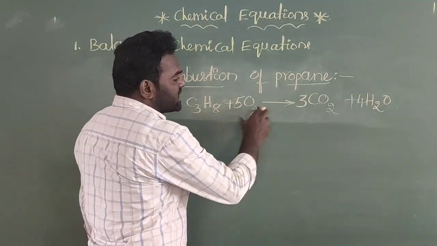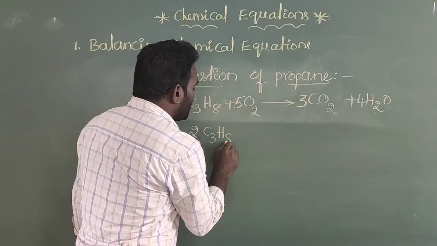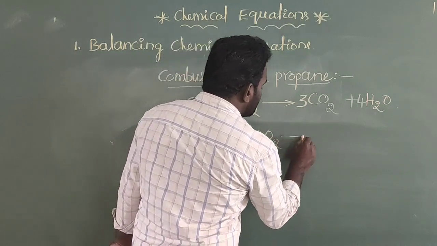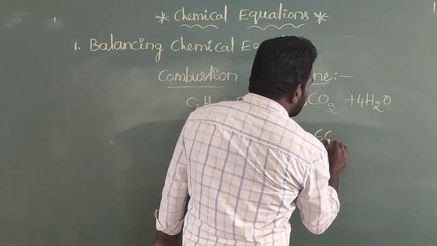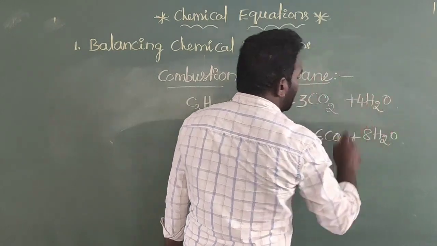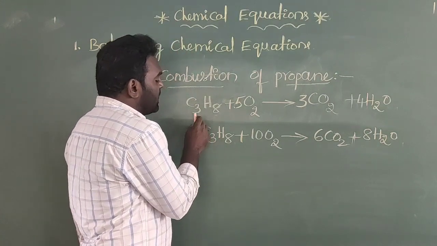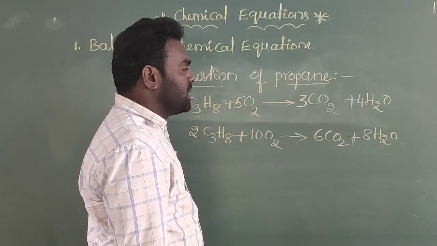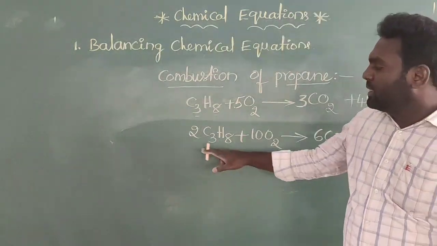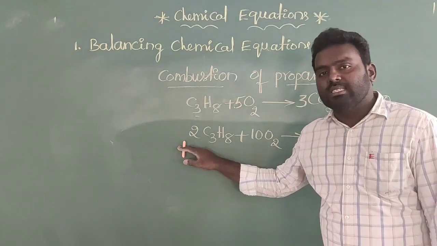And the entire equation can be multiplied with 2. Then you can write 2C3H8 plus 10O2 gives rise to 6CO2 plus 8H2O. So this is also called balancing of this equation. Why did I multiply with 2? Because these are odd numbers, so we simply multiply with 2, and then the total becomes even numbers.